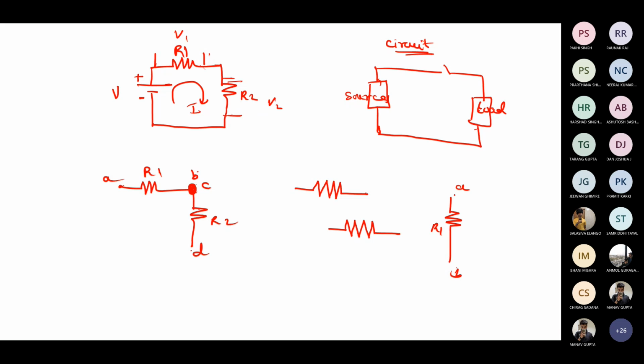Instead of that, if the two resistors I'm taking, that is the points A and B, R1, and then I'm going to take another resistor R2, that is C and D points. So now how are these two resistors connected? Okay, I'll take a parallel.